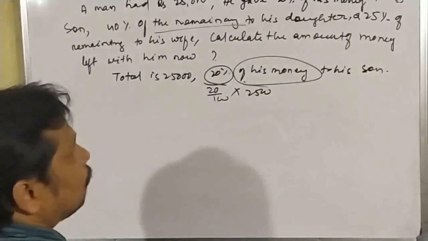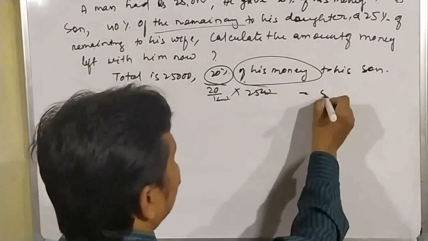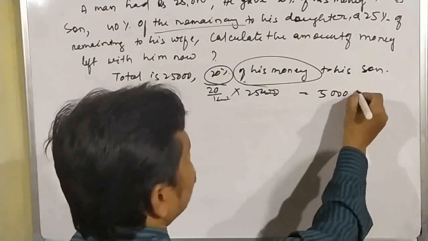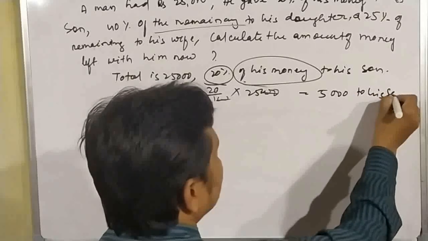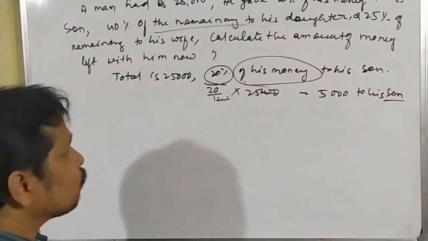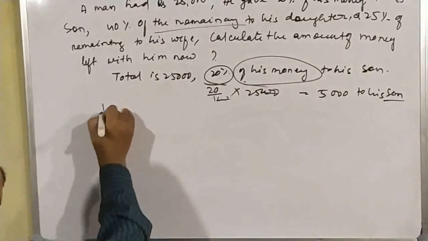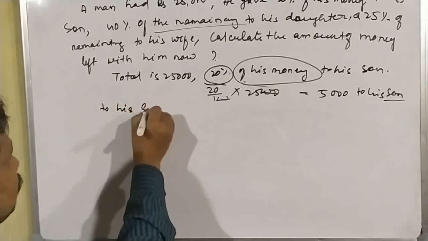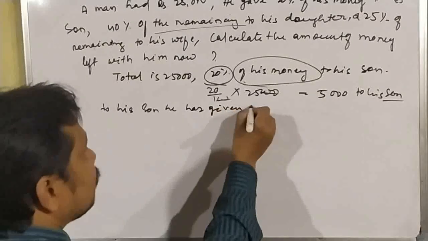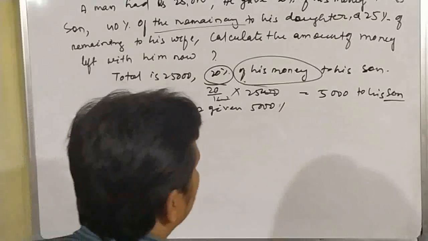The result is 5,000 to his son. So he has given 5,000 rupees to his son.